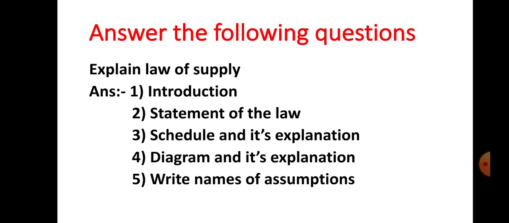Now how to write down the answer? Number 1, you have to write the introduction about the law of supply, what I explained at the beginning. Number 2, you have to write the statement of the law. Number 3, you have to explain the law of supply with the help of schedule. Number 4, you have to explain the law of supply with the help of diagram. And finally, you have to write only the names of assumptions on which the law of supply is based. This much you have to write, then only you will get 4 out of 4.